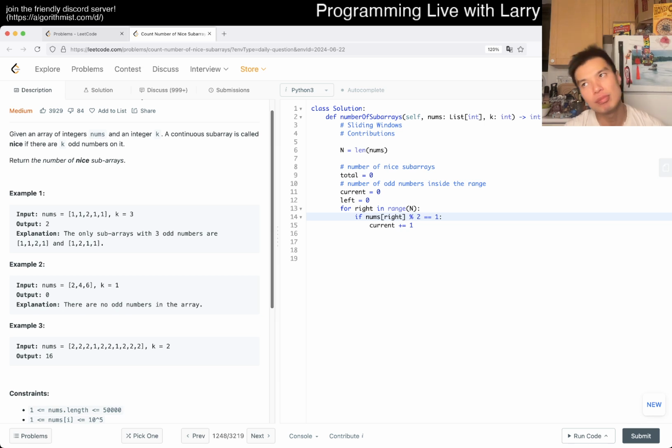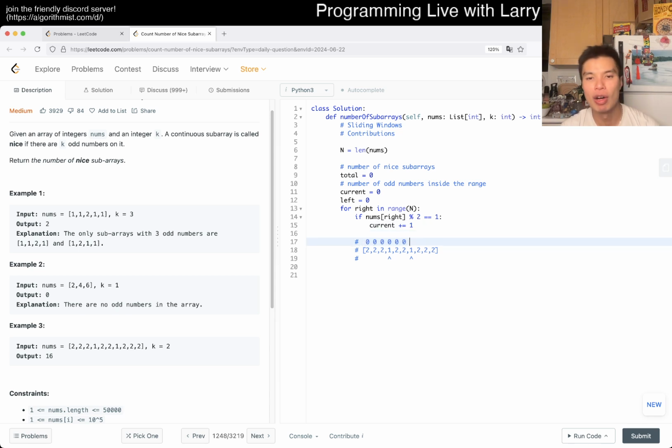So, how do I say this? I'm trying to figure out a clean way of saying it, but basically the idea here, right? Instead of getting something too concrete per se, we can just get a feel for things, right? For some example, let's play around with this array, and here we know that this is the first odd number, this is the second odd number, and so before the second odd number, for k is equal to 2, the contribution for all the other previous elements is going to be zero, right? Just because there's no possible way.